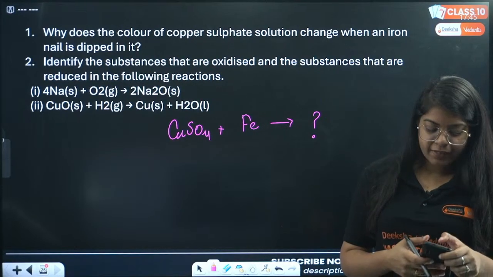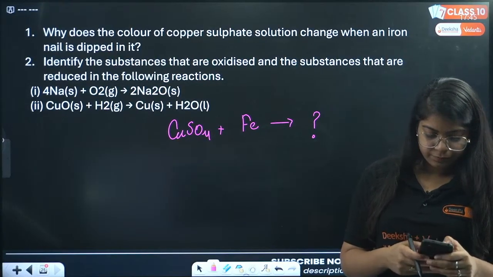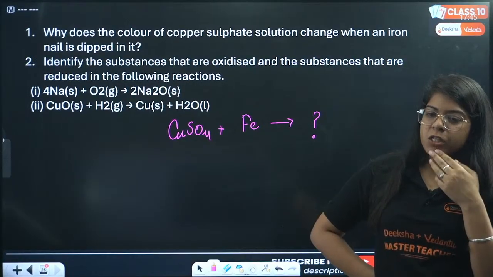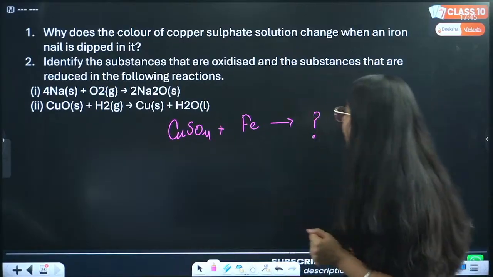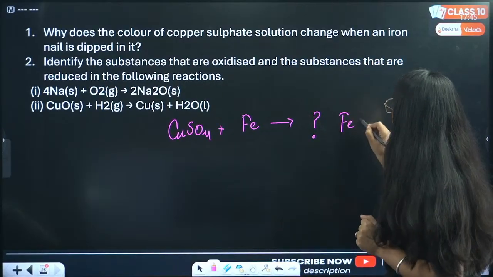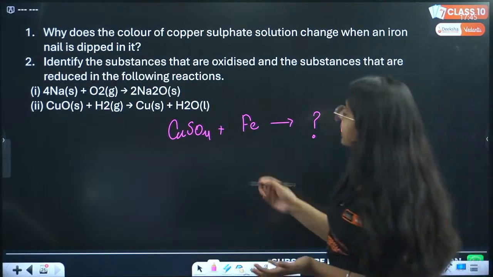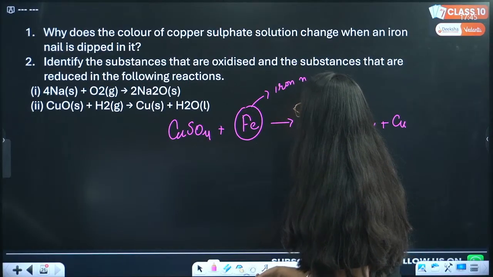Iron is more reactive than copper. So it displaces the copper from its compound. Very good. So what happens? We get FeSO4 plus copper. So this was an iron nail, right?